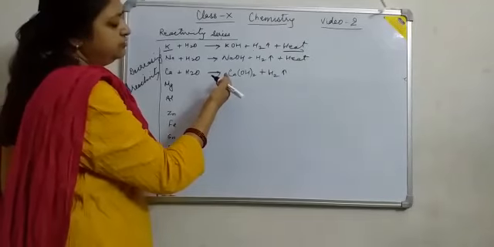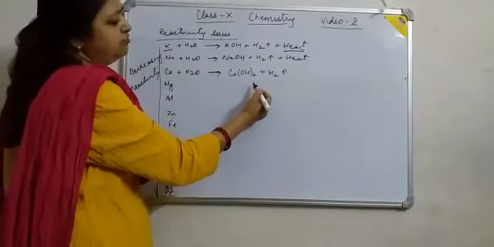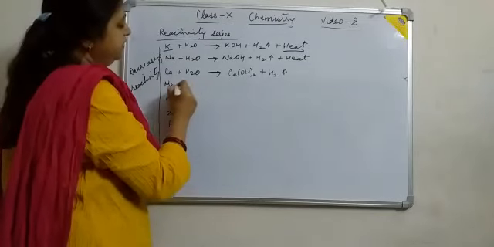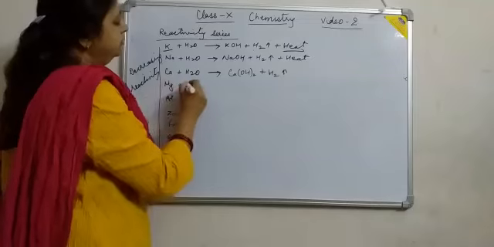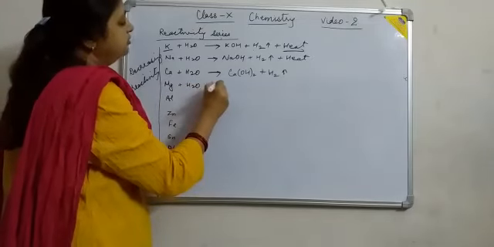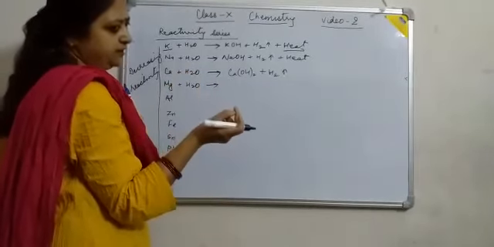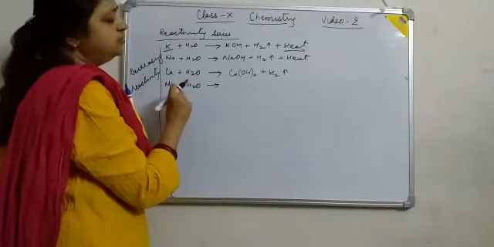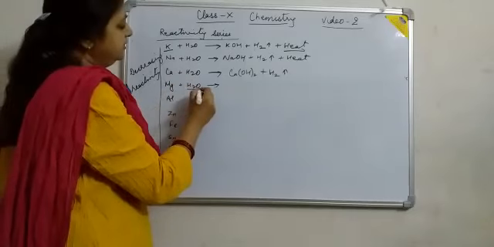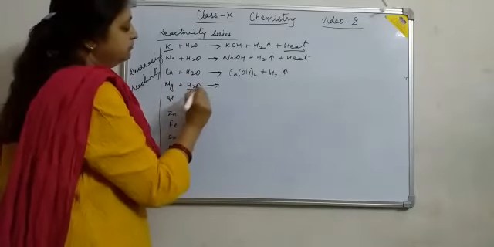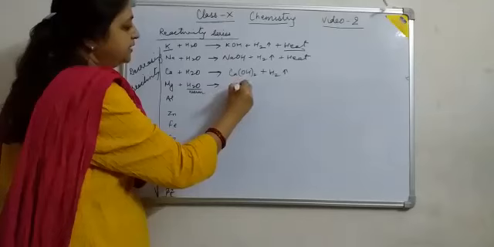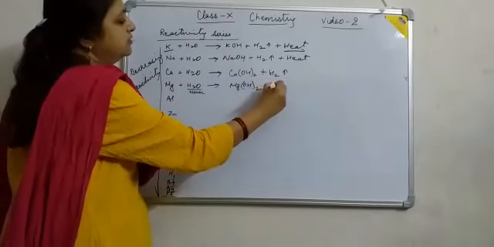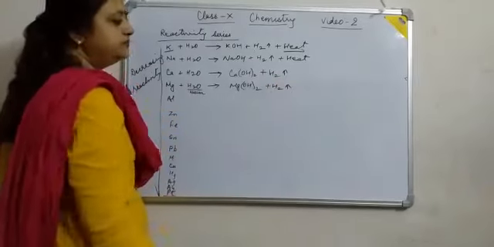If we react magnesium ribbon with water, the reaction is not vigorous. We need warm water to form magnesium hydroxide, and hydrogen gas is formed.